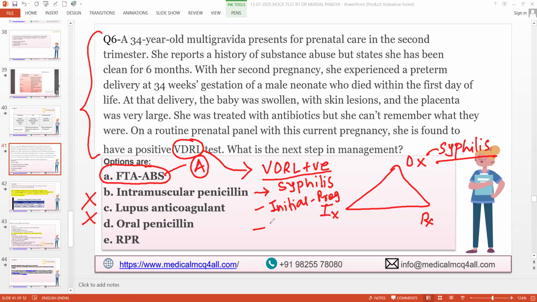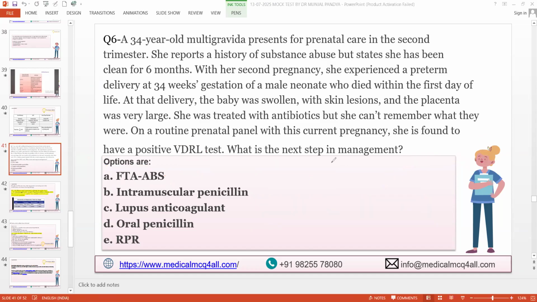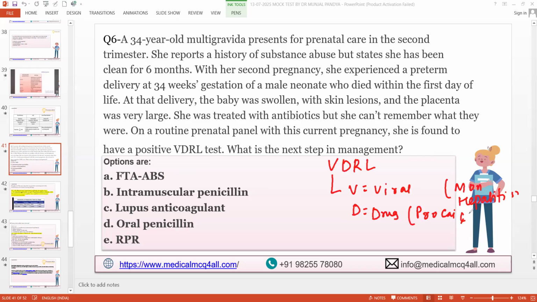So let me give you the short form of VDRL as well. Everything I want to make it simplified for you every time. So V, viral infection, especially infectious mononucleosis and hepatitis. D means drug. There are many drugs. Common is procainamide and chlorpromazine. R, rheumatic fever. L, lupus and leprosy. Is that clear?